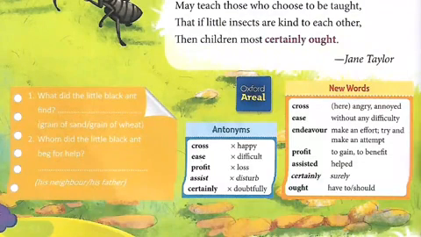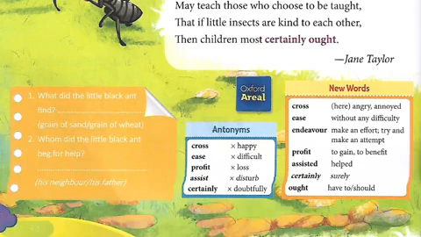Now look into the orange color box. Two questions are given there. What did the little black ant find? Grain of sand or grain of wheat? Grain of wheat. So mark grain of wheat. Whom did the little black ant beg for help? His neighbor or his father? It begged his neighbor. So tick neighbor and write it in that blank.